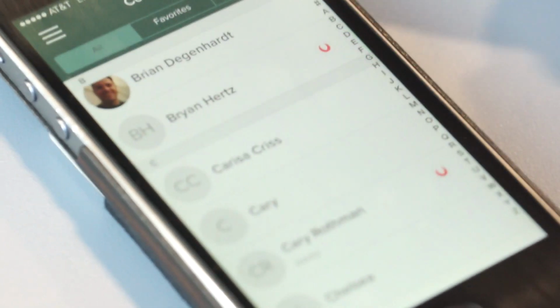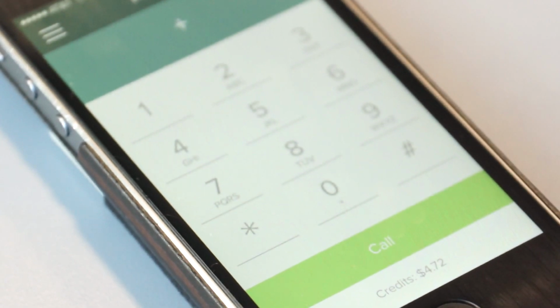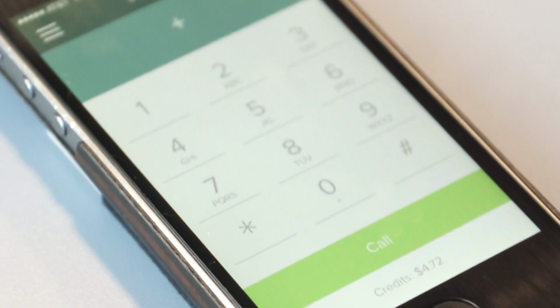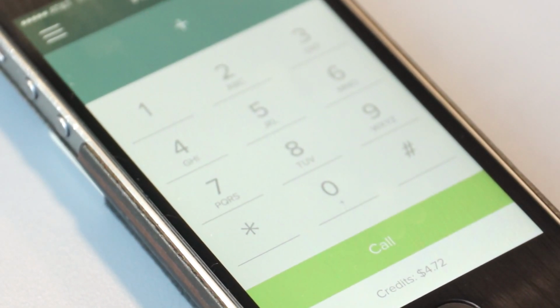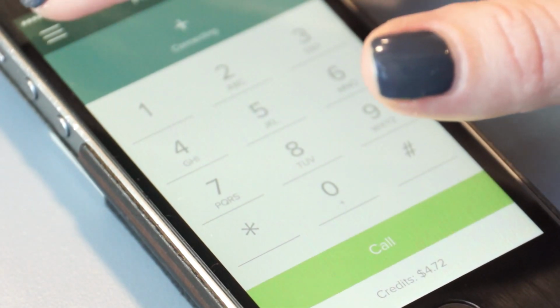Well, one of the nice things is that when you sign up for Voxox, we give you some credit. So I have a little extra credit because I topped up my account with some more money, but when you sign up for Voxox, you get $1. So that's reflected here. So you get to call or message any of those people for free, essentially.